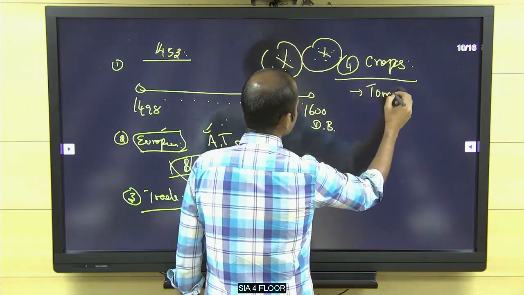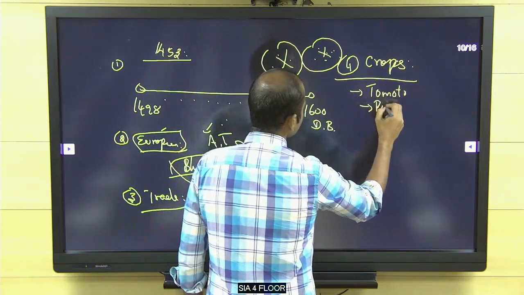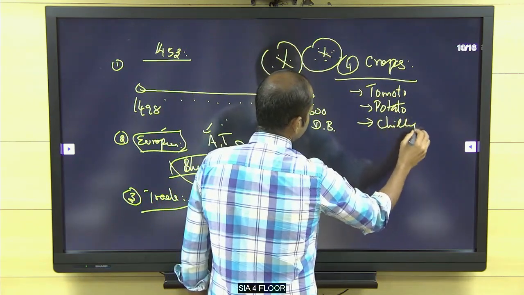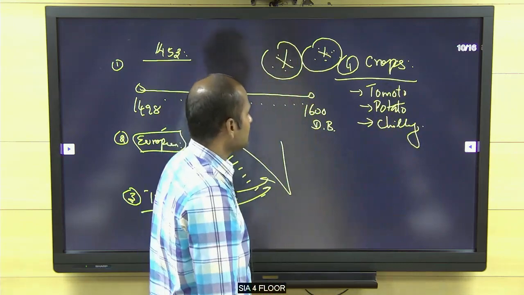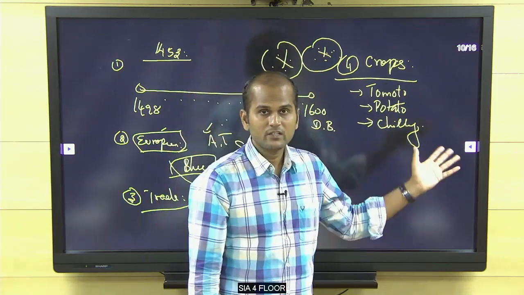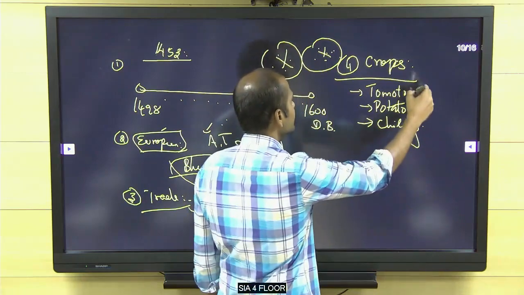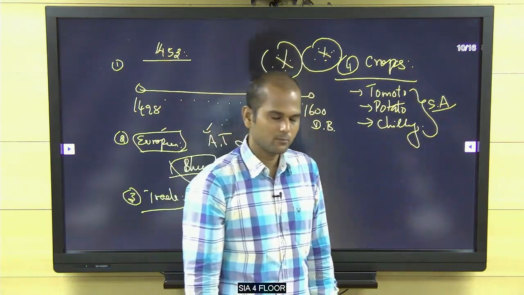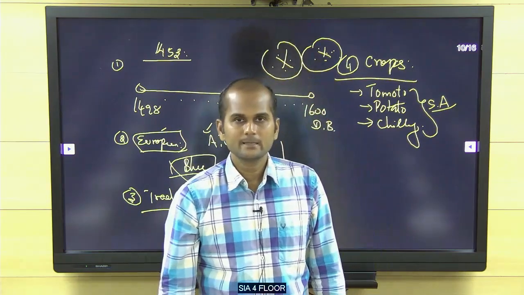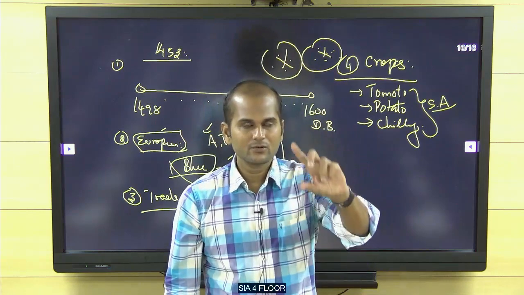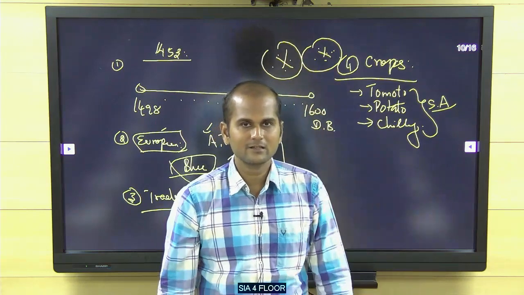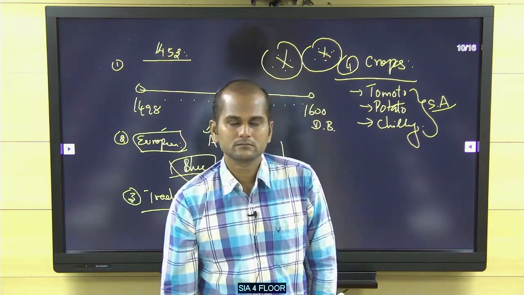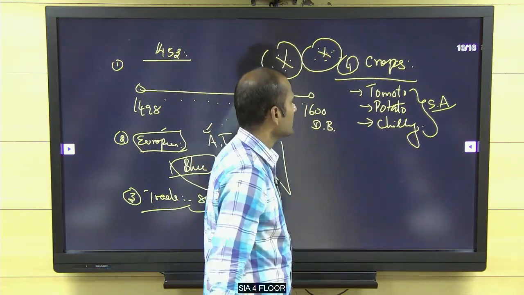Tomato, potato, chili: the Portuguese introduced these. Actually, these are all South American crops, and it is the Portuguese who introduced them. As such, in 2018-19 this question was asked. Understood? These are all important things.